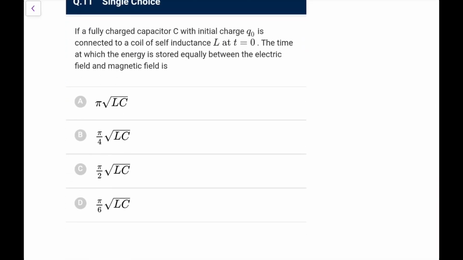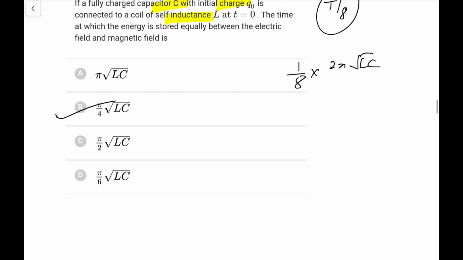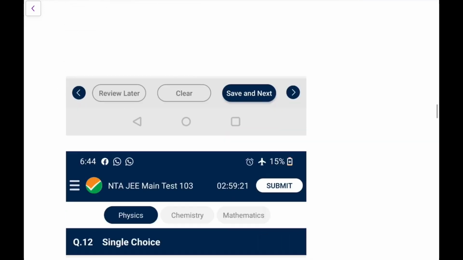If a fully charged capacitor with initial charge Q0 is connected to a coil of self-inductance at t equal to 0, the time at which energy is equal. So it is like the SHM, the energy is equal when it reaches A by root 2, at time T by 8. Directly you can make it out. So T by 8, T is what you have, that is 2 pi under root LC, that you write. So that becomes pi by 4 root LC. Omega is 1 by root LC, so that is pi by 4 root LC, you will take that.